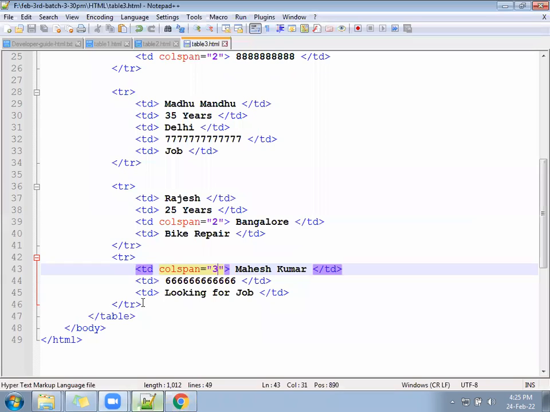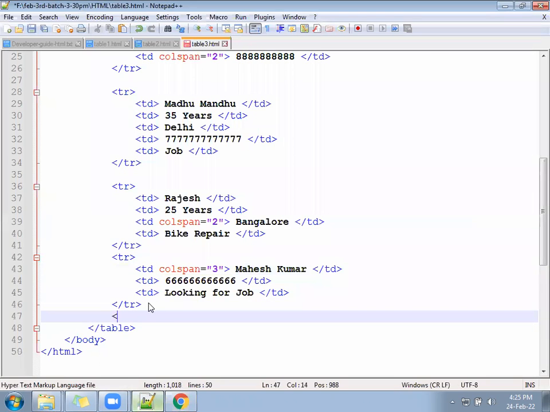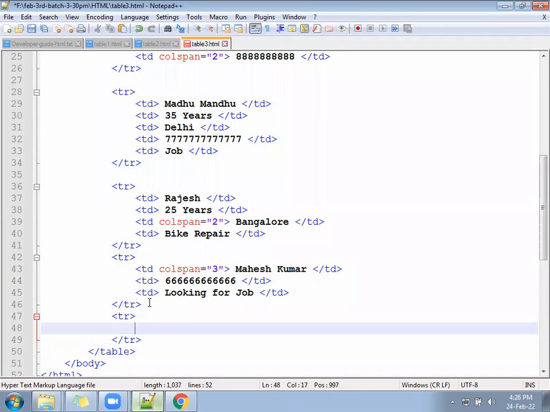Add one more user with all the details. Write a TR with the TD. Mahendra.